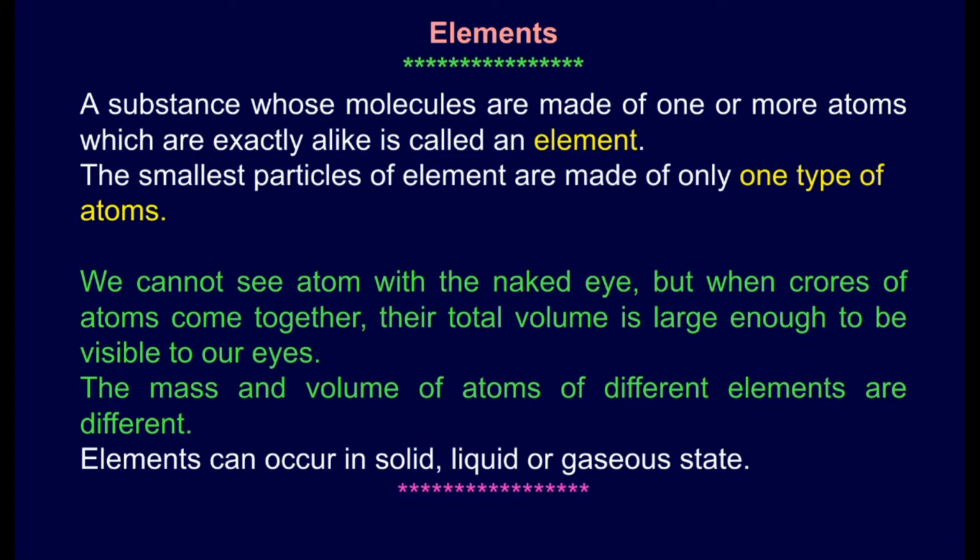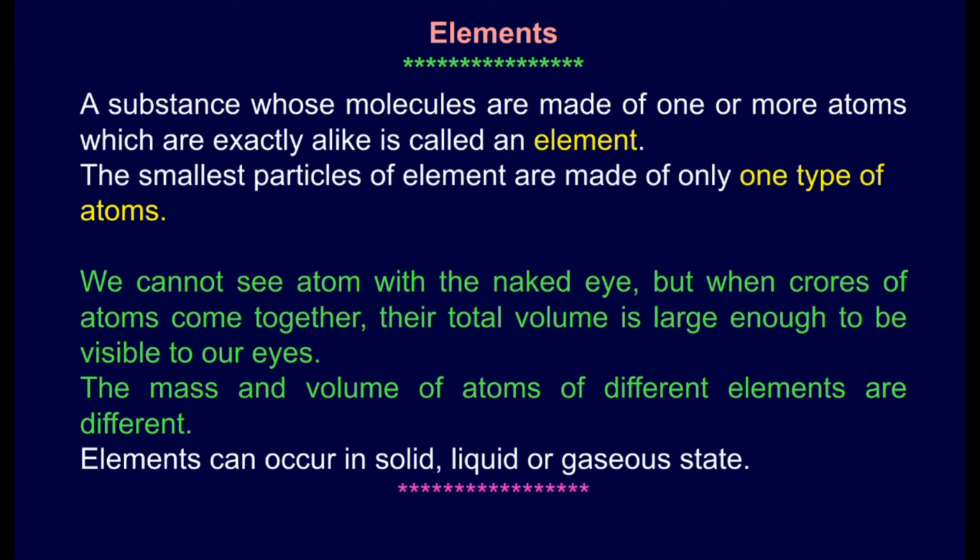Let's see what is an element. A substance whose molecules are made of one or more atoms which are exactly alike is called an element. The smallest particle of an element is made of only one type of atom.